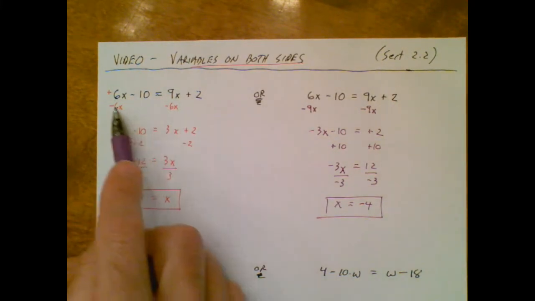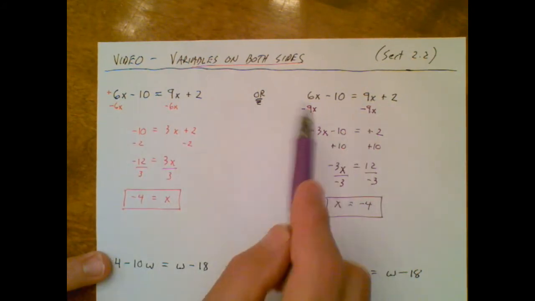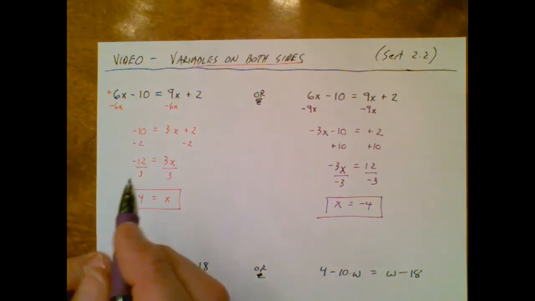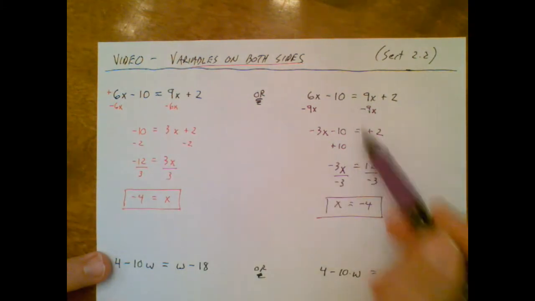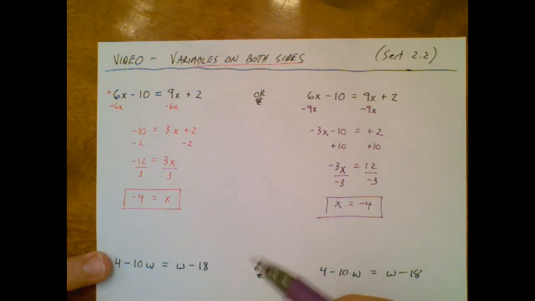So whether I choose to make the 6x go over to the 9x's side or the 9x go over to the 6x's side, I'm going to get the same answer, provided I don't mess it up. Please don't be jealous of how neatly each step carries over, where I'm just recopying every single term.